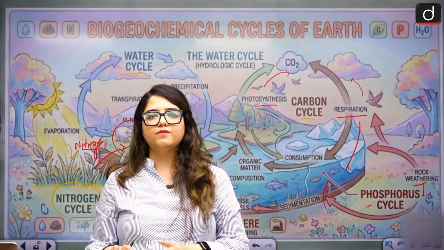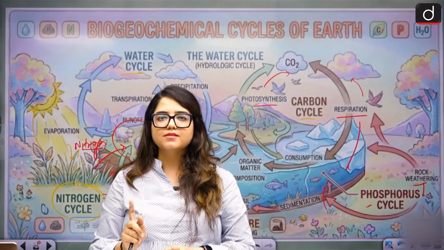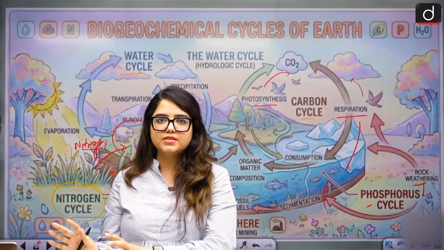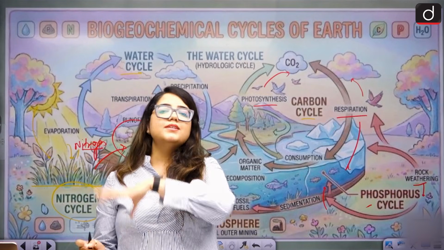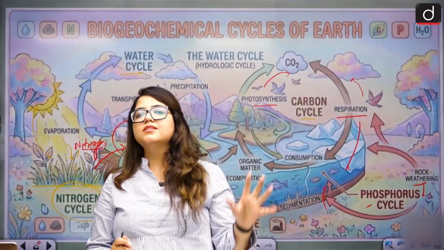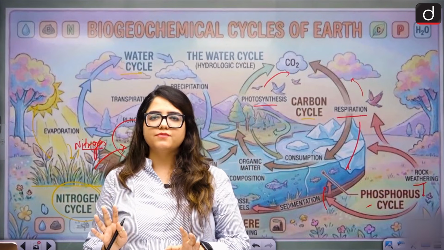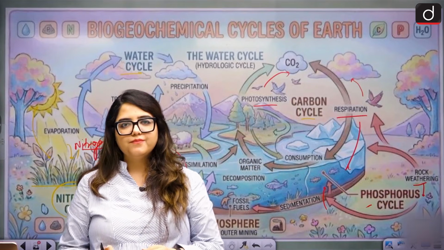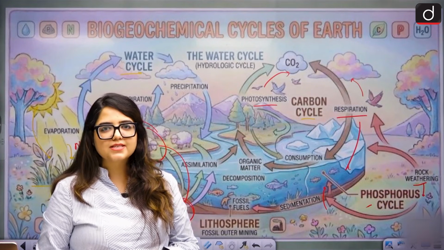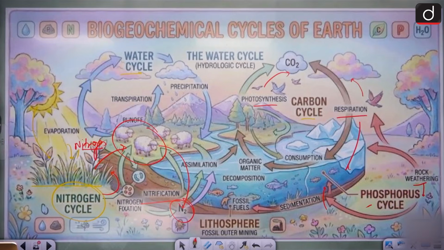Organisms are also a part of it, but it is not led by organisms. Organisms are just a part of it. That is the difference. The entire cycle is running in the environment irrespective of it, right? That is our biogeochemical cycle. Is that clear? Yes? Absolutely clear?